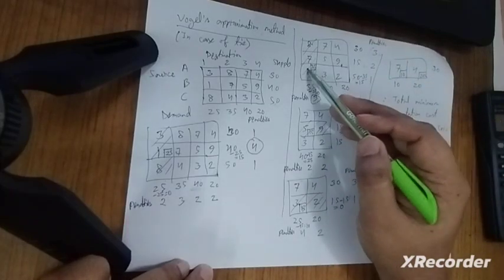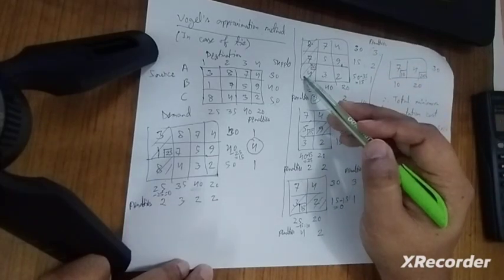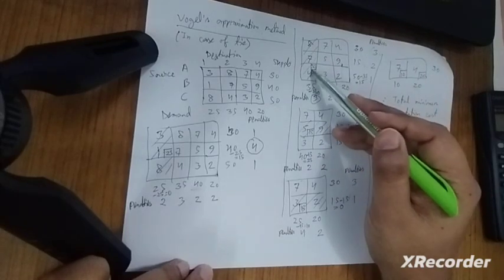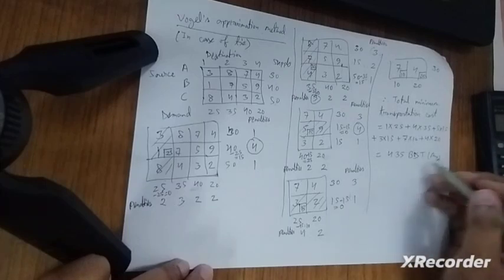We have to check the lowest costs; 4 and 4 are the same. In that case, we have to check the highest demand or supply. Here 35 is greater than 30, so we have to assign the 35 value here. So this is Vogel's approximation problem in the case of a tie.